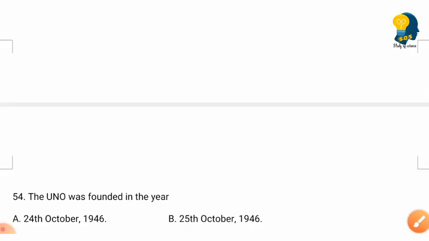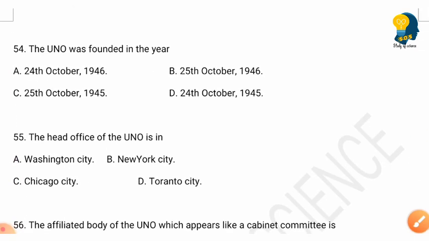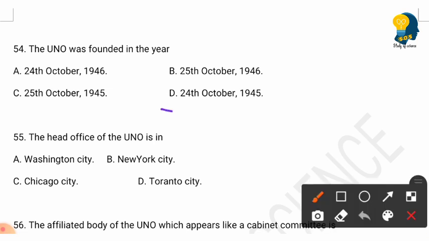So the next question is, the UNO was founded in the year, and the options are 24th October 1946, 25th October 1946, 25th October 1945, 24th October 1945. So here the right answer is option D, that is 24th October 1945.